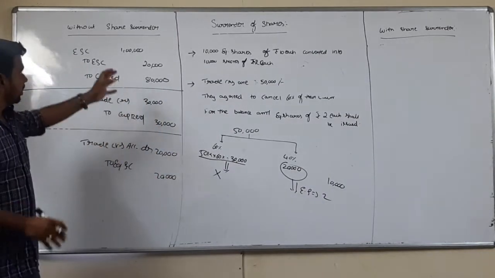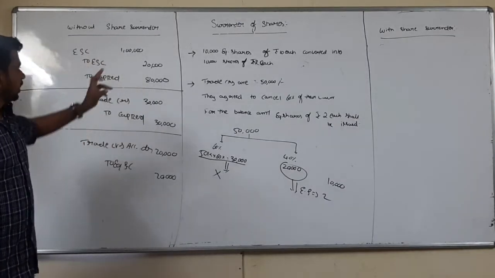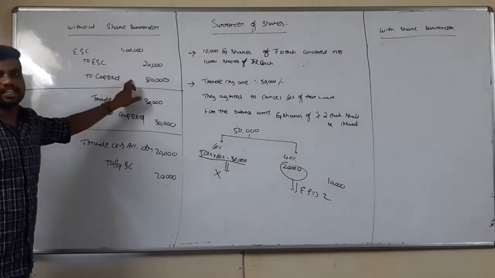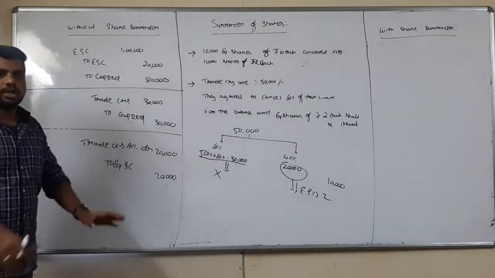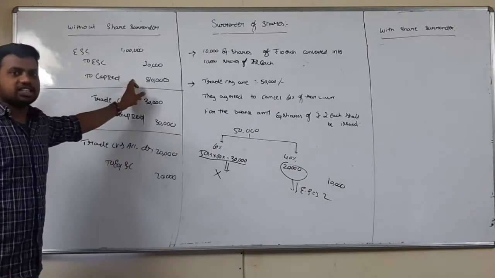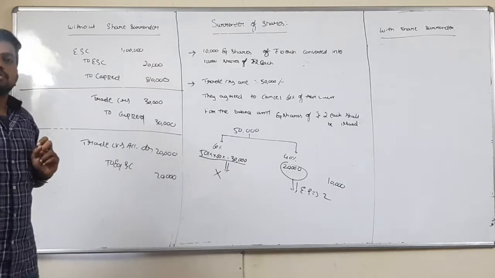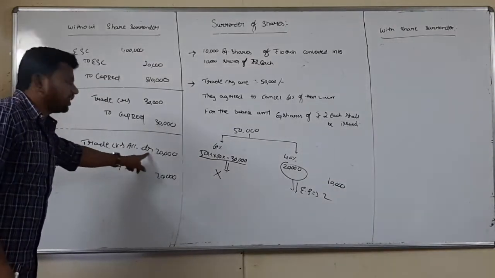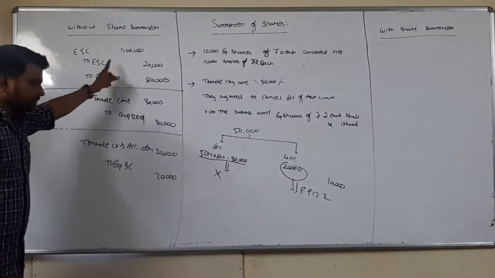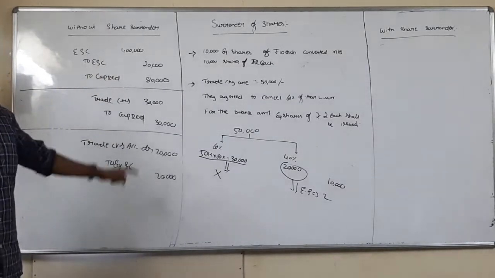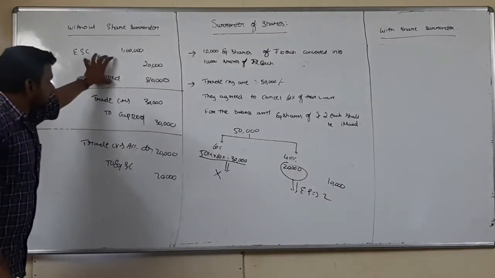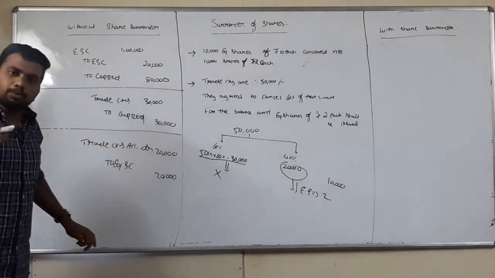In case of without share surrender, observe here, from equity share capital I transfer to capital reduction account 80,000. While cancelling any part of my share capital, I transfer to capital reduction account, and in future, for the purpose of issue to trade creditors, again I raise fresh share capital. Here I cancelled, here again I am raising. Don't you think I am doing duplication of work?